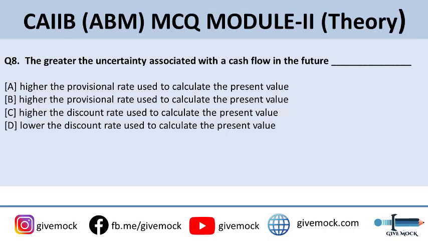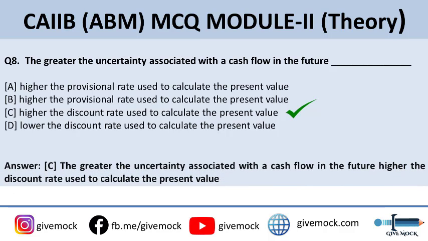The greater the uncertainty associated with a cash flow in future, your options are A. higher the provisional rate used to calculate the present value, C. higher the discount rate used to calculate the present value, or lower the discount rate used to calculate the present value. Option B will be lower the provisional rate. There is some mistake, please edit. The correct answer to this question is option C, higher the discount rate used to calculate the present value.